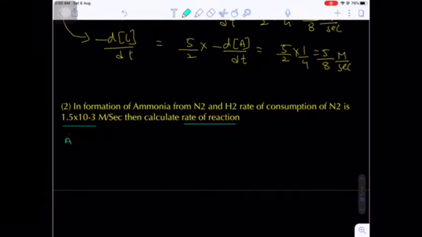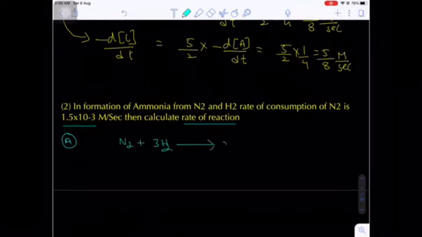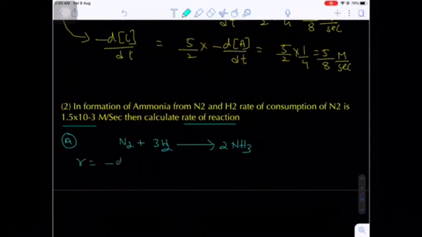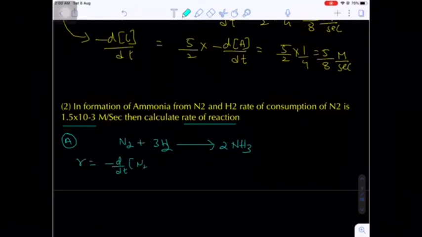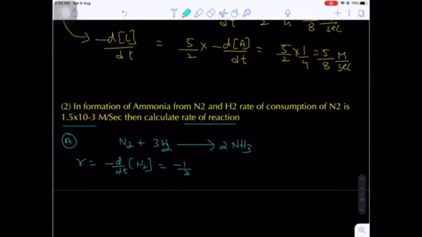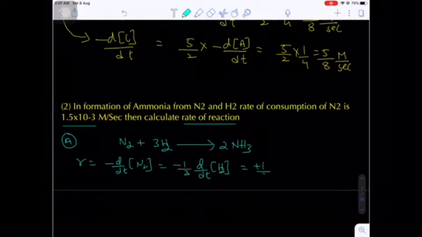This question will be incomplete because the reaction is not given. Let's suppose I know how to prepare ammonia by using the Haber process: N2 plus 3H2 gives 2NH3. Let's suppose one student takes N2 plus 3H2 gives 2NH3. The stoichiometric ratio he has taken is 1:3:2. According to this, rate will be equal to minus d by dt of N2, equal to minus 1 by 3 d by dt of H2, equal to plus 1 by 2 d by dt of ammonia.